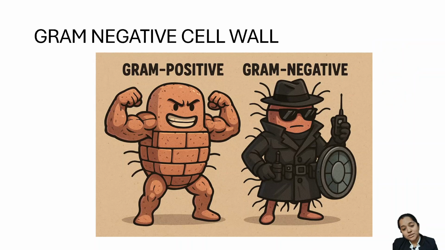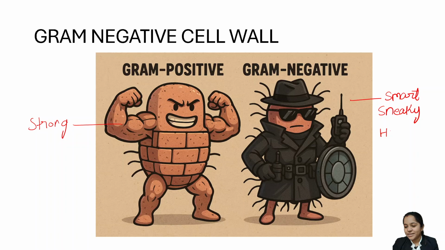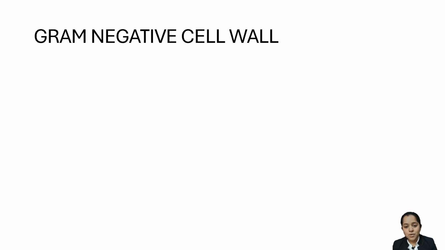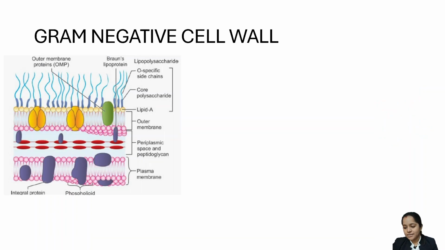Now your gram positive cell wall is strong. No doubt, we saw it is strong. Your gram negative cell wall is not that strong. तो अब वो strong नहीं है, तो it has to compensate. It's smart. Okay. Your gram negative cell wall is smart. It's sneaky and it's high tech. How? Let's decode this in the easiest way which is possible. Clear? So, this is the gram negative cell wall का पूरा structure.